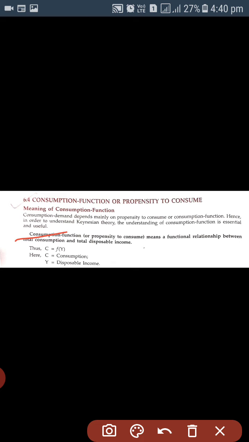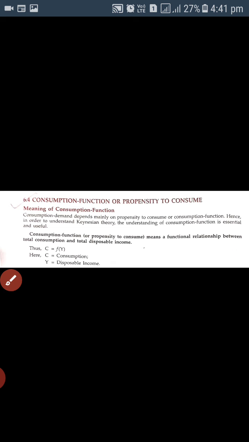Actually, consumption function means a functional relationship between the total consumption and total disposable income. डिस्पोजेबल इनकम वो इनकम होती है कि कितनी इनकम हम खर्चना चाहते हैं, the part of money which we want to spend. Then we can say that C, meaning consumption, is the function of Y. C is consumption and Y is disposable income.